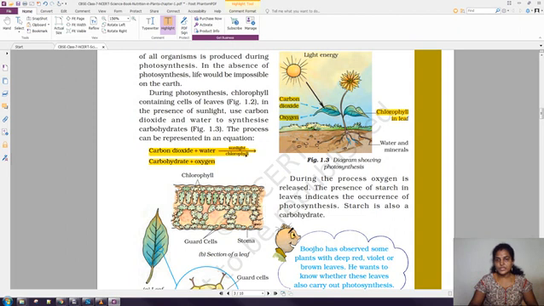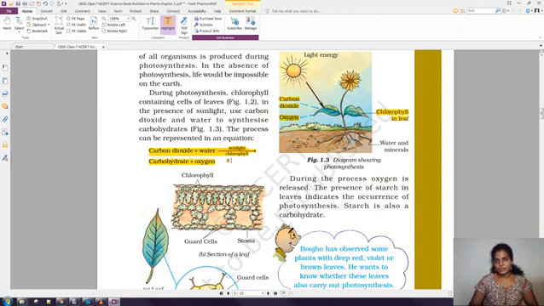Okay, so what are the raw materials? Carbon dioxide is one of the raw materials, water is one of the raw materials, and chlorophyll is present in the leaf that traps the sunlight. So by means of this, what is happening? It's preparing the food. Here the prepared food we are calling carbohydrate, and apart from that it liberates oxygen to the environment. So this is the photosynthetic equation. Okay, so you have to remember this photosynthetic equation.